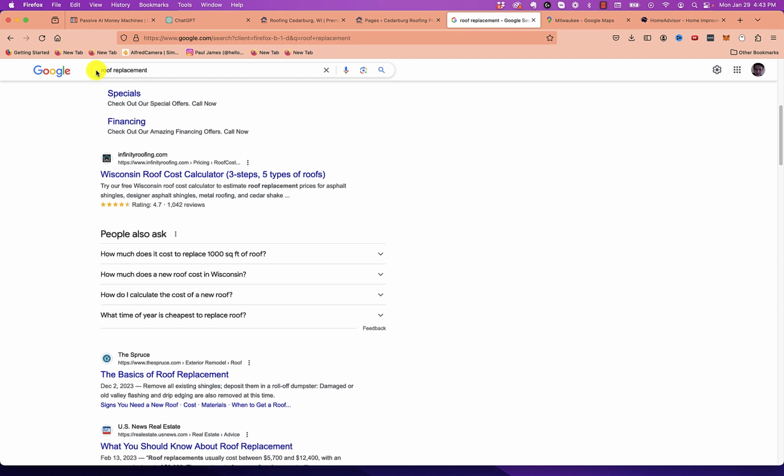What you're going to want to do is go over to Google, type in roof replacement, and this People Also Ask section is going to pop up. I want you to go ahead and copy these. Just right click, copy them. This is going to be gold, because this is telling us exactly what Google wants us to answer for the searcher. And if we can incorporate these elements into our article, that's going to ensure that our lead generation site is going to actually rank on the first page.